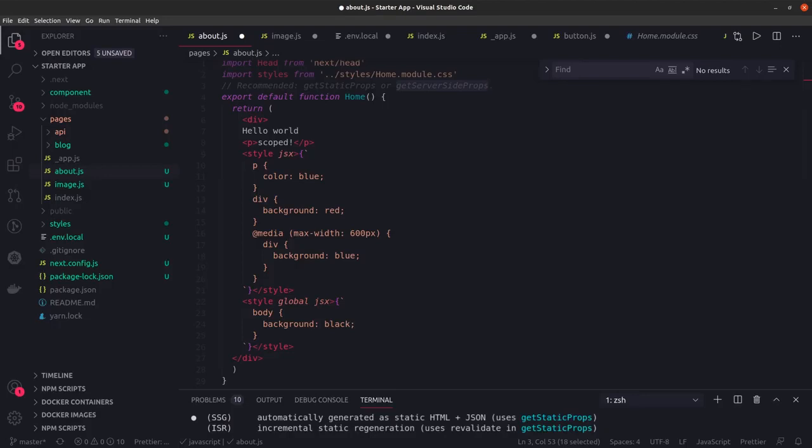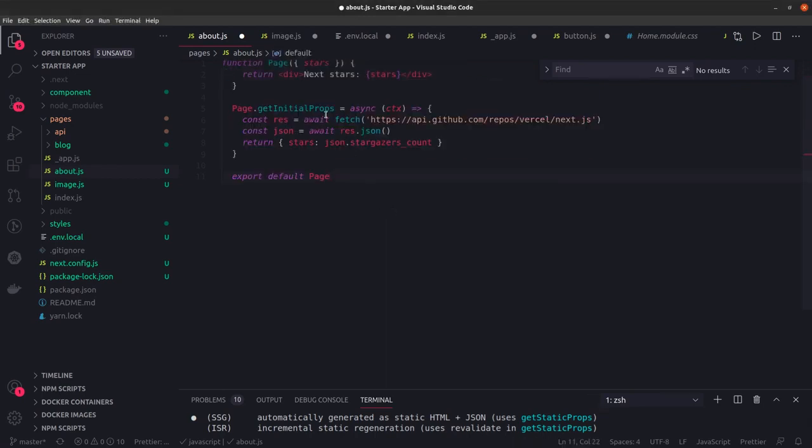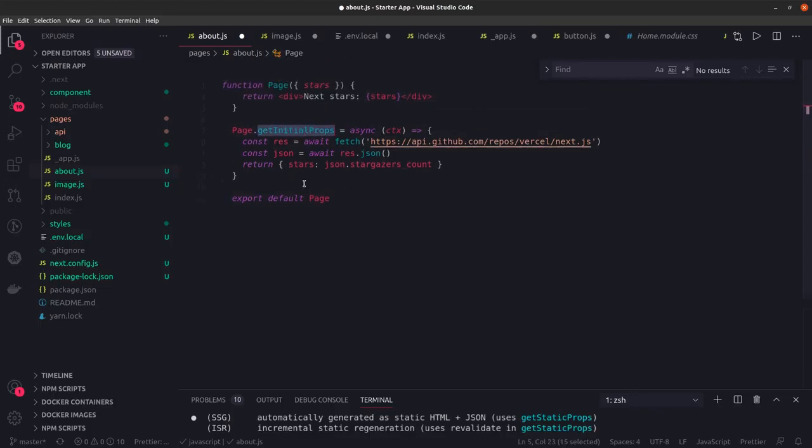So if we talk about a particular example of how it works, let me just see this. We can use getInitialProps on this page. It will make this content available to this particular page, or we can use it in a class based component also. getInitialProps also takes all the arguments in the context: pathname, query, request, response and all.